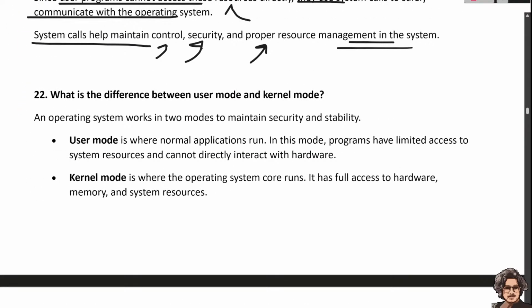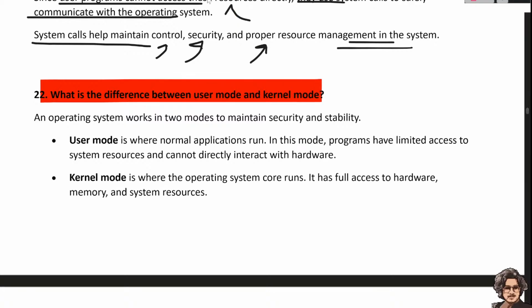Now we have to understand what the user mode and the kernel mode are. Let's see how the operating system works. The operating system works in two modes that maintain security and stability. First is user mode, where normal applications run.